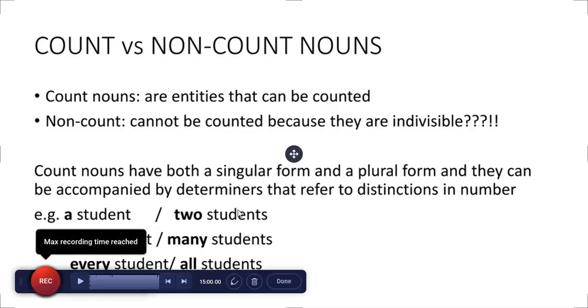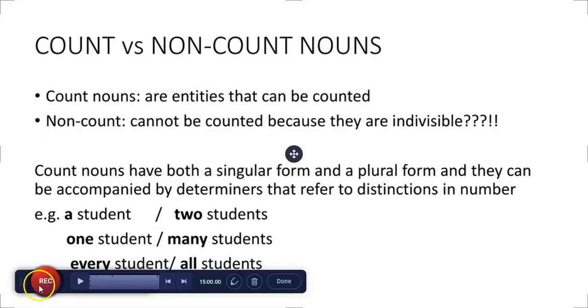Count versus non-count nouns. Countable nouns are entities that can be counted. Non-countable nouns cannot be counted because the individual items are not distinguished. Countable nouns have both a singular form and a plural form, and they can be accompanied by determiners that refer to distinctions in number. For example, a student, two students, one student, many students, every student and all students.